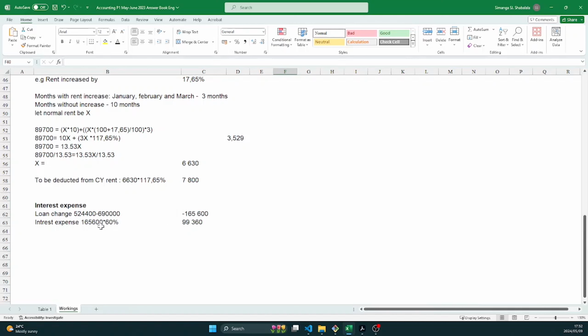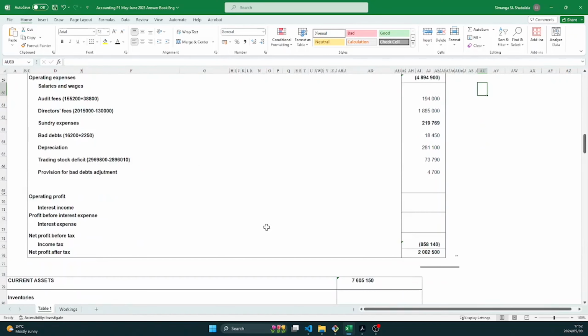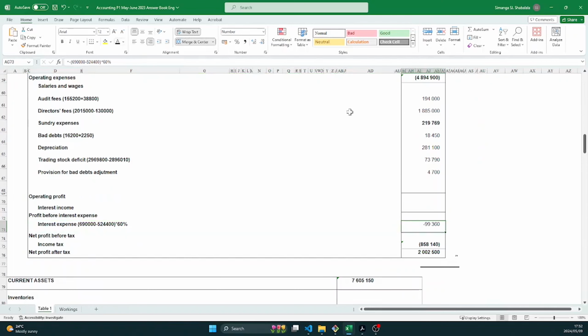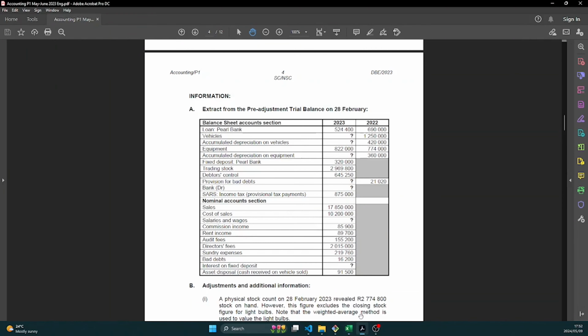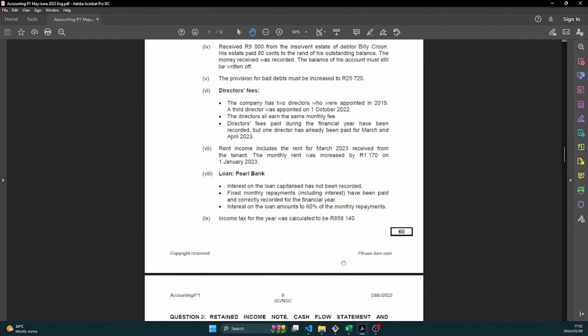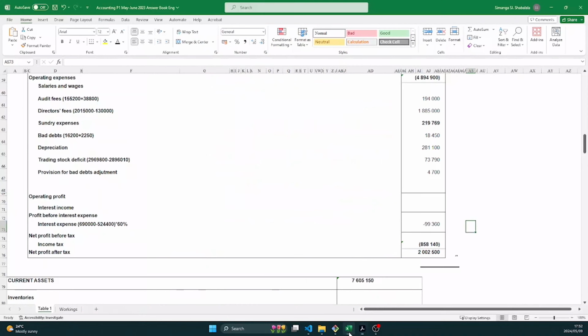So 165,600 multiplied by 60%, that gives us 99,360. So that is our interest expense. We will go and populate it on our income statement. Just like that. Easy marks. Then the last information that they tell us that income tax for the year was calculated to be 858,140, and they've already populated it on our income statement, so not much work to do here.